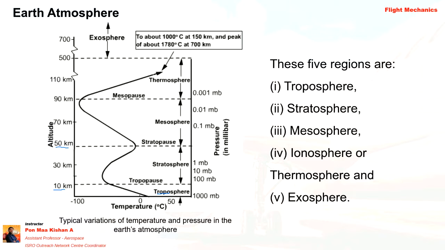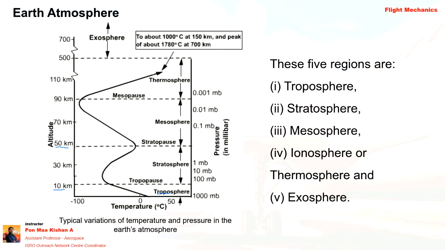If they cross certain limits, we have flight limitations. Each aircraft has a flight limitation called service ceiling or absolute ceiling, which is the maximum altitude above which the aircraft cannot fly.